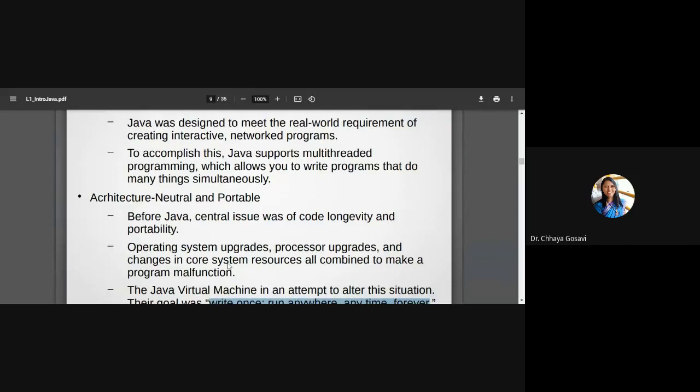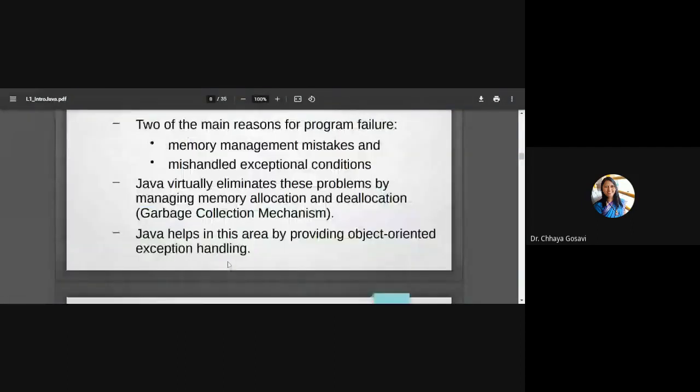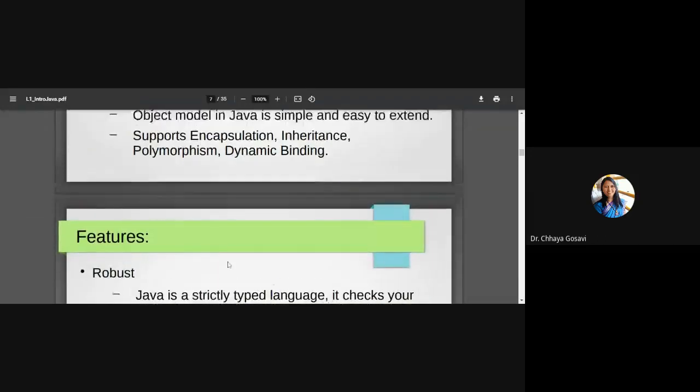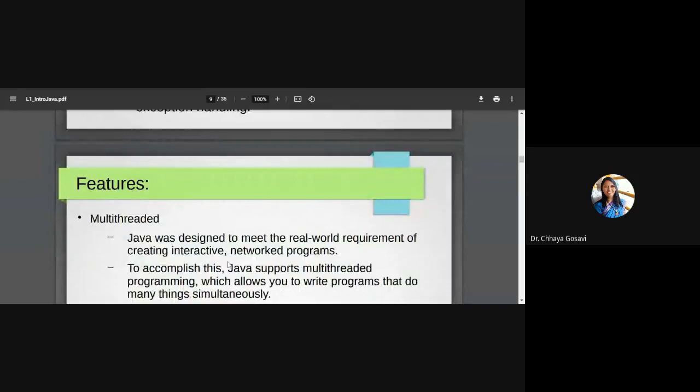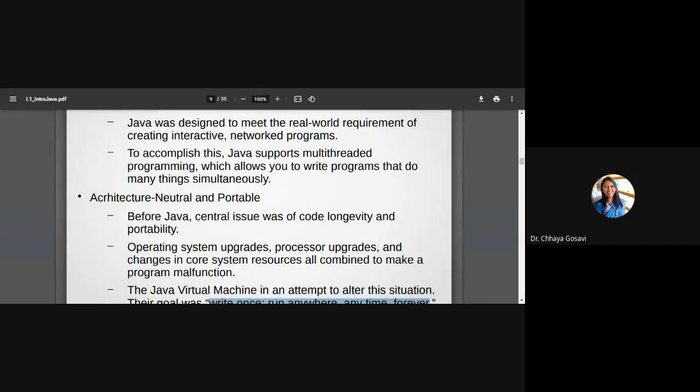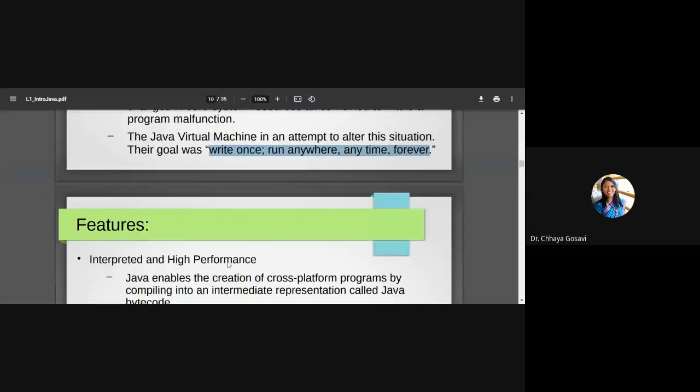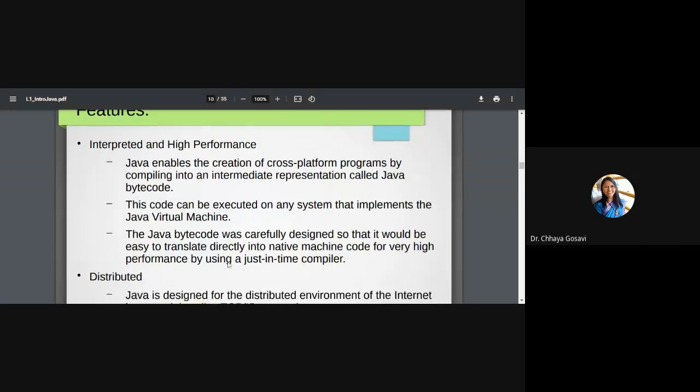We are looking at the main features of Java. Java is a simple language. Java is a robust language. Java is an object-oriented language. Java is a multi-threaded language. And we have seen Java is an architecture neutral and portable language. The next feature is interpreted and high performance.